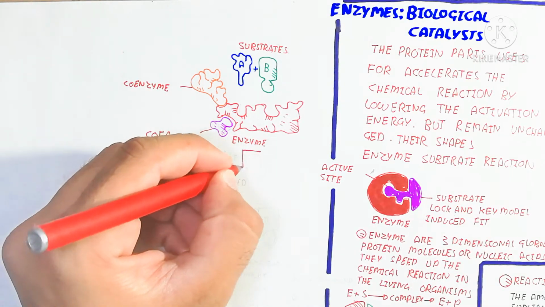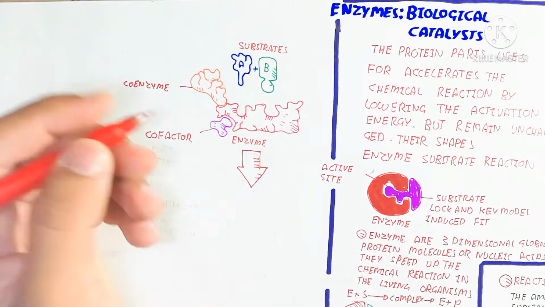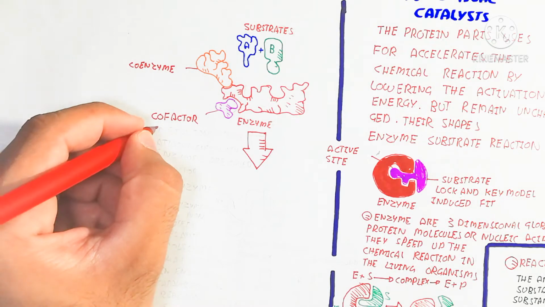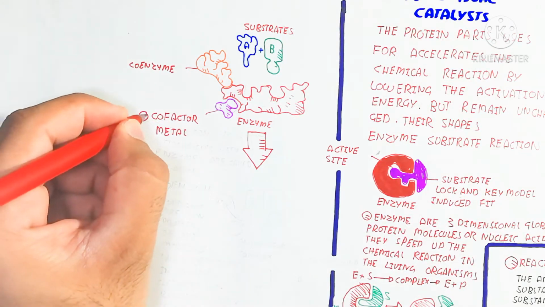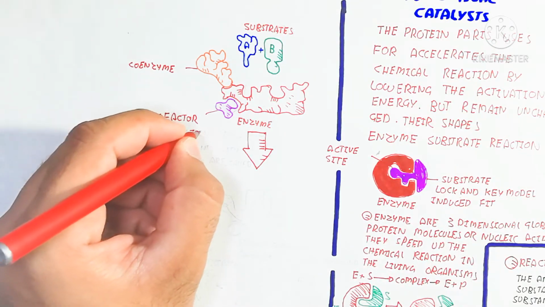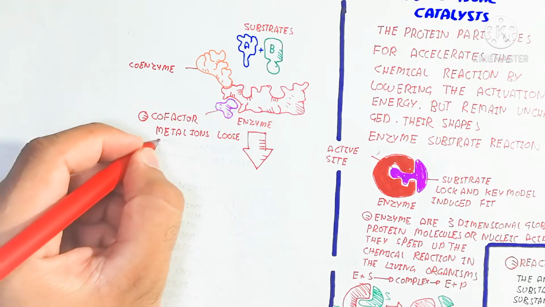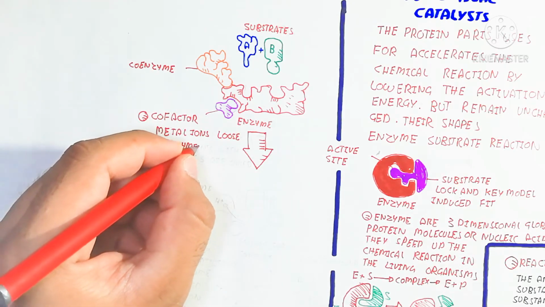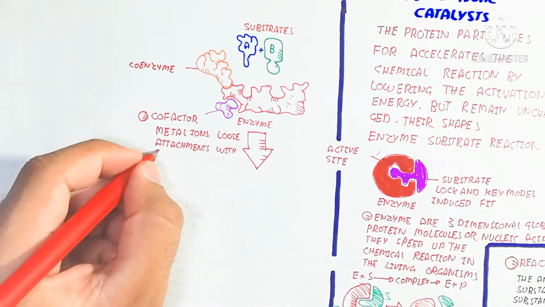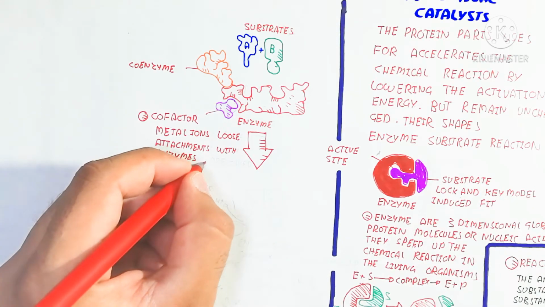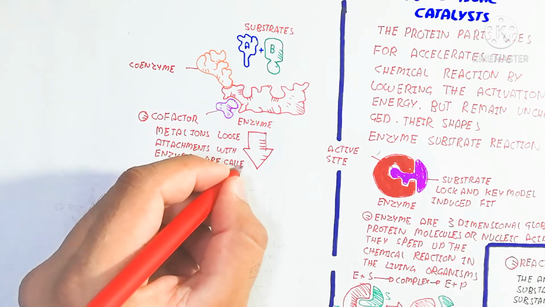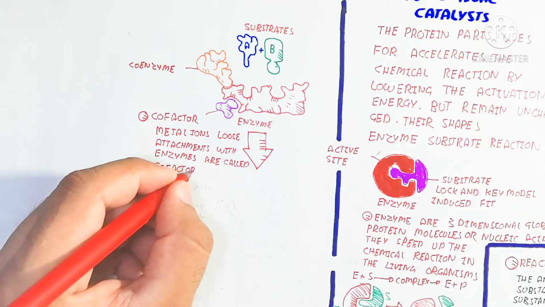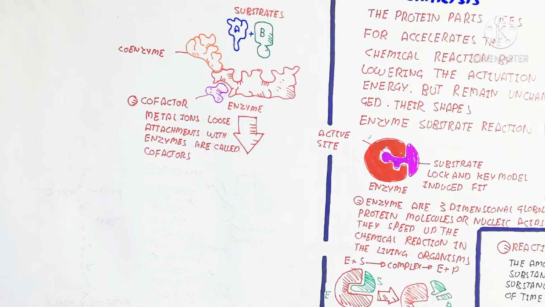The cofactor is also attached, which is a metal ion, which can be zinc or something. A loose attachment to the enzyme is called a cofactor, while a tightly bound one is known as the prosthetic group.